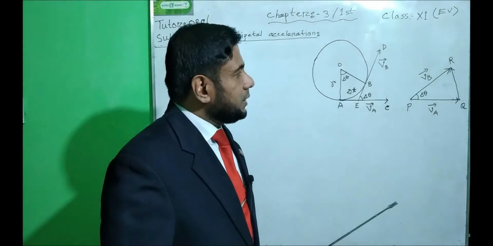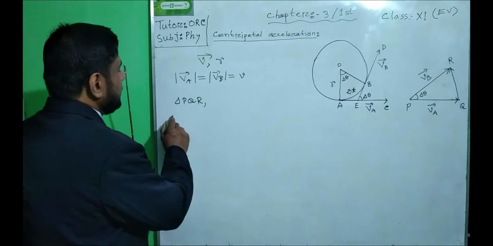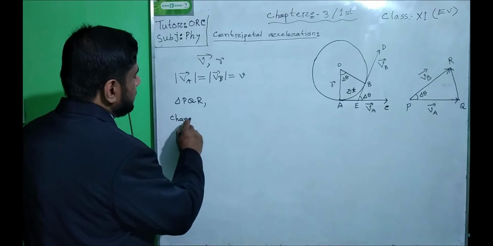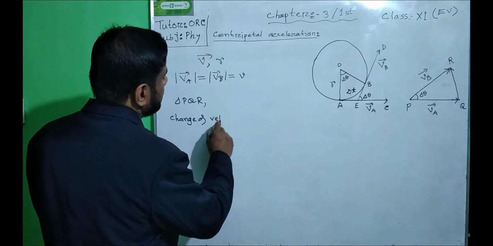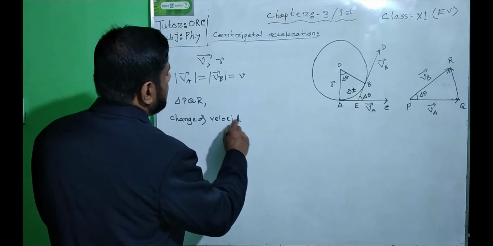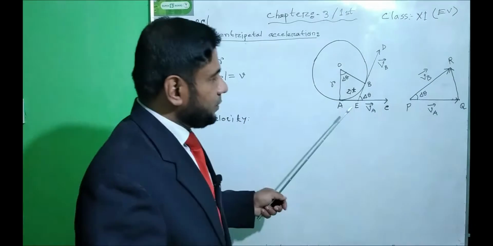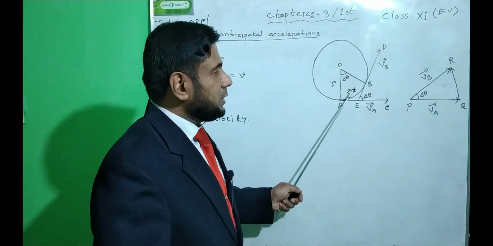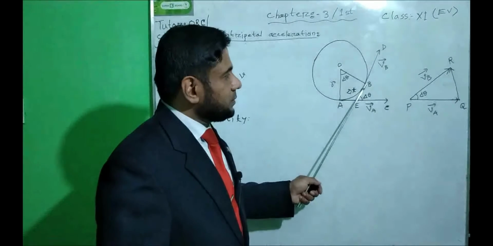Then the change of velocity may be considered in this way: first the object was at point A, then after a shortest time delta t, the object was at position B.